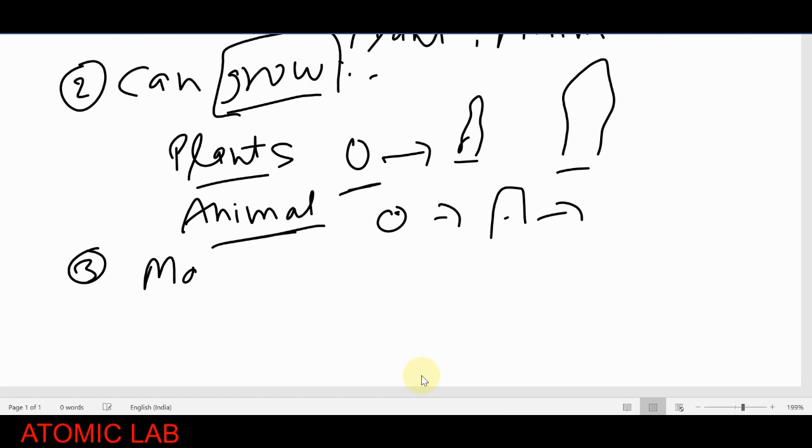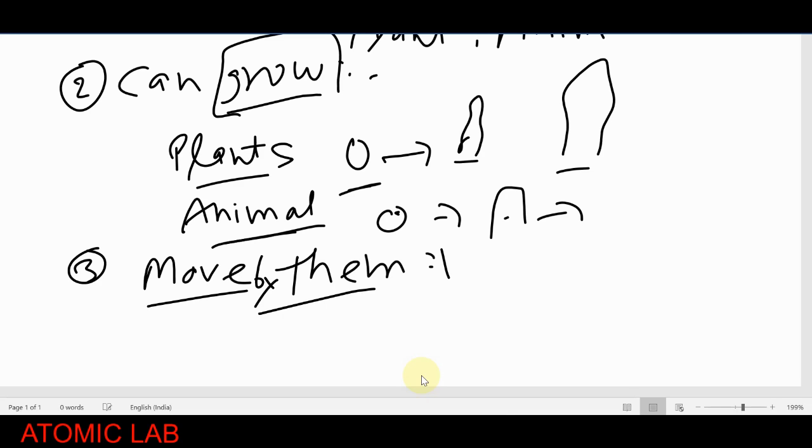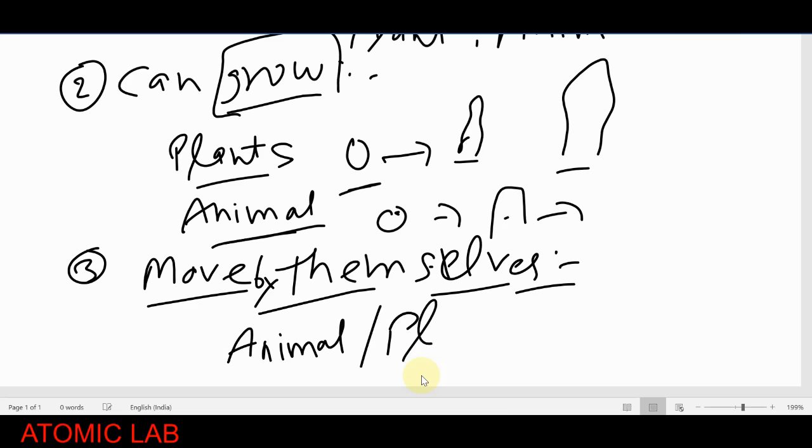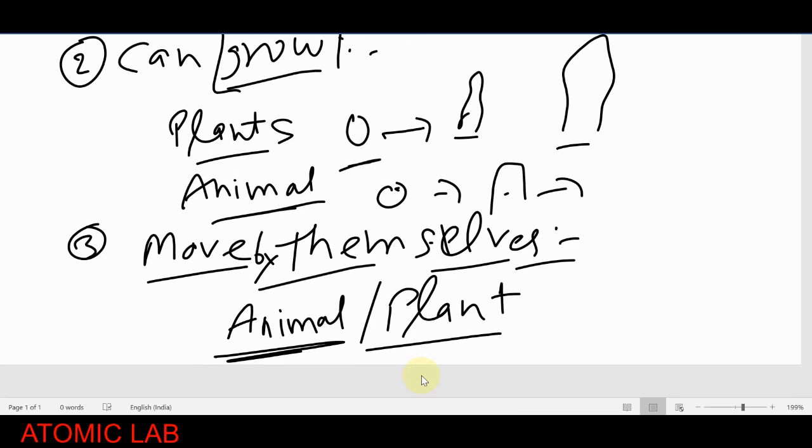move by themselves. So they can move by themselves. I am writing here, so they can move by themselves. So we are talking about both animals and plants. You will all say that animals can move from one place to another because they have legs. Birds can move because they have wings. So all animals can move from one place to another.